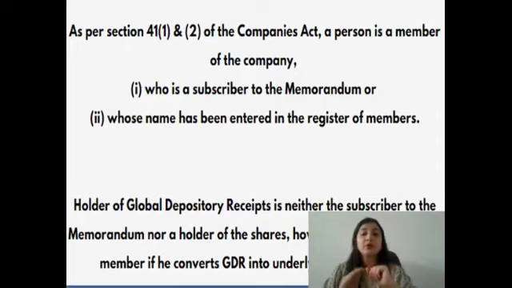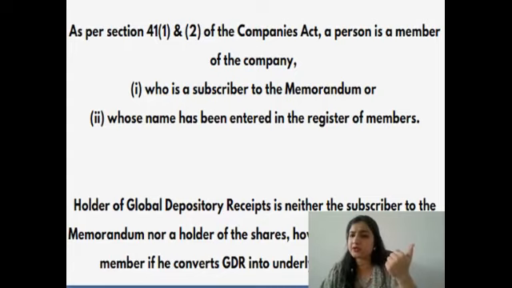But now when I am talking about GDR, a person who is a holder of GDR is neither the subscriber nor the holder of shares. So who is the holder then? He is not the subscriber, he is not the holder. The shares are issued by the company to the overseas depository banks, ODB. So they are the holders of shares and not the person who is holding the GDR.